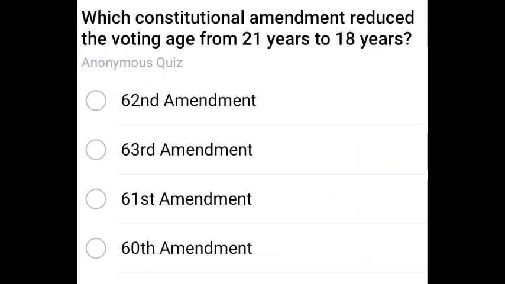Which constitutional amendment reduced the voting age from 21 to 18? The 61st amendment reduced it from 21 to 18. So the 61st amendment is the important one. Next question.